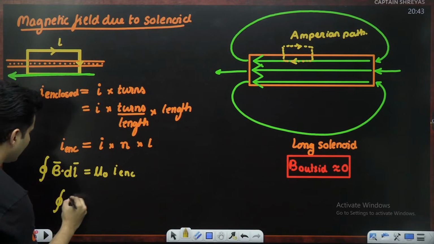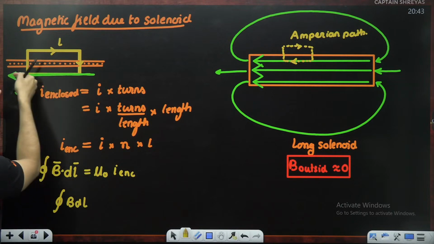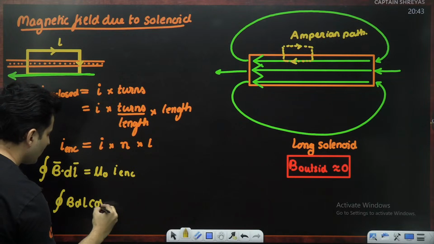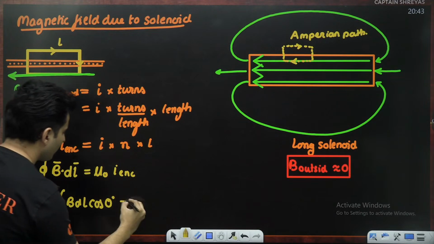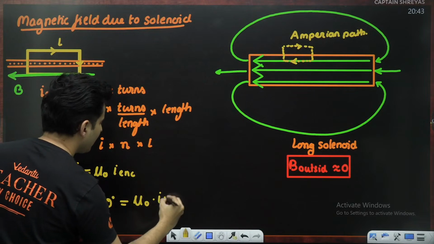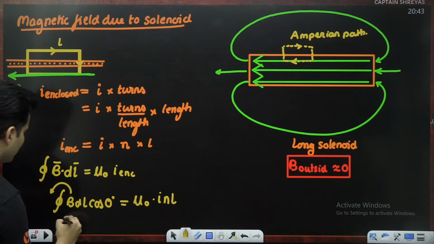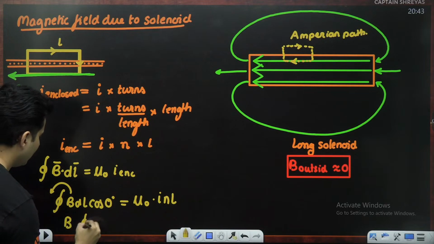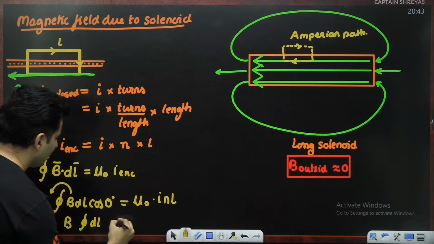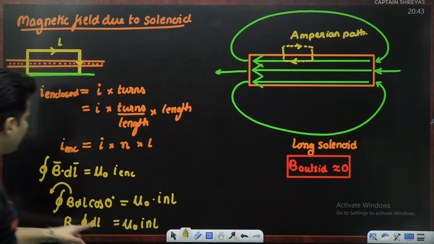So the cyclic integral of B dl, and in this part magnetic field and length are in the same direction, so the angle is 0, so put cos 0, is equal to mu naught times the enclosed current, which is nIL. B is constant, so bring it outside. So it becomes B times the integral of dl equals mu naught nIL. What is the integral of dl?